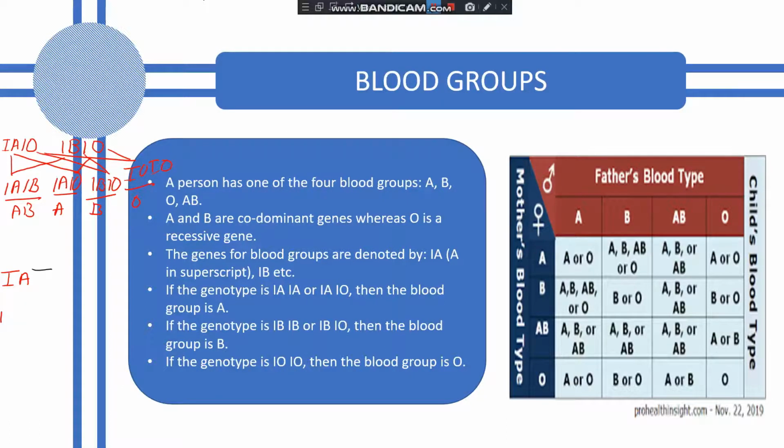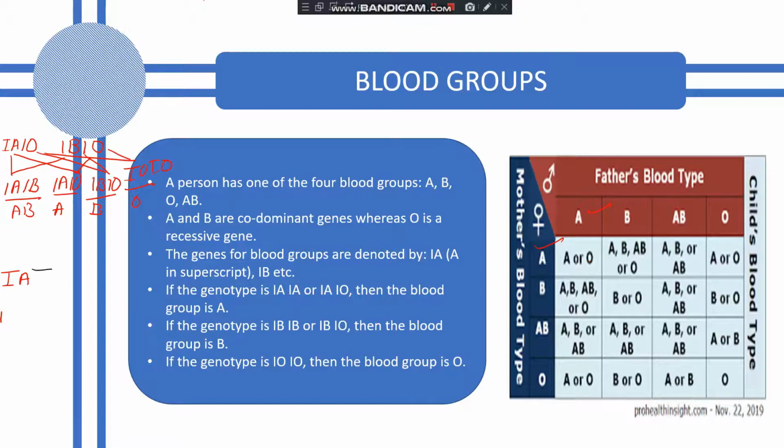Okay. Now, what will be the blood type of the child? Depending on the father's and mother's blood type. If the father's blood type is, you can see here in the chart, if the father's blood group is A and the mother's blood group is also A, then the child's blood type will be A or O. Either it will be the blood group A or it will be the blood group O.